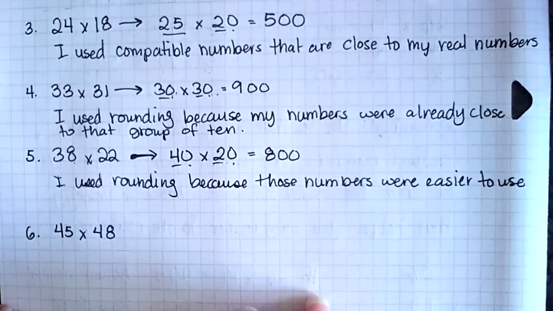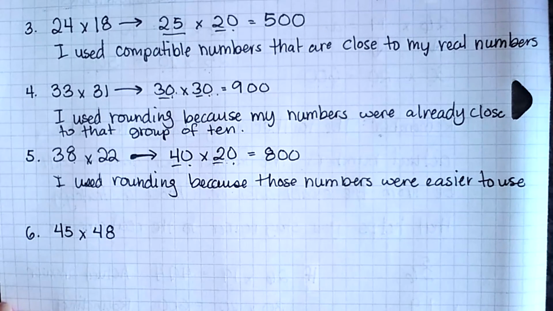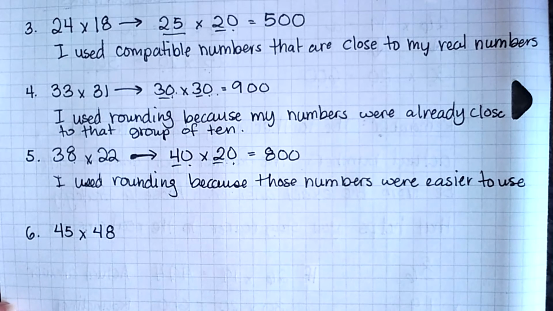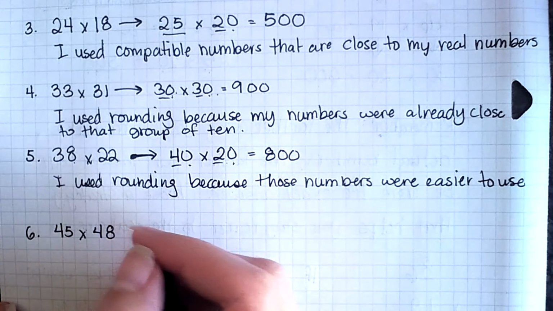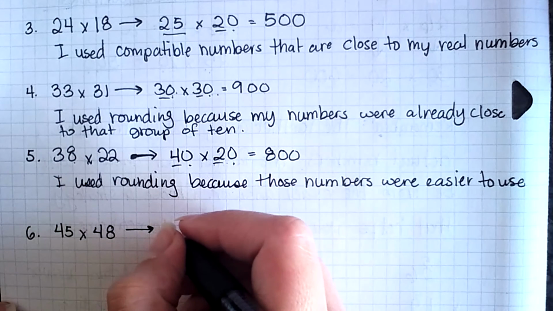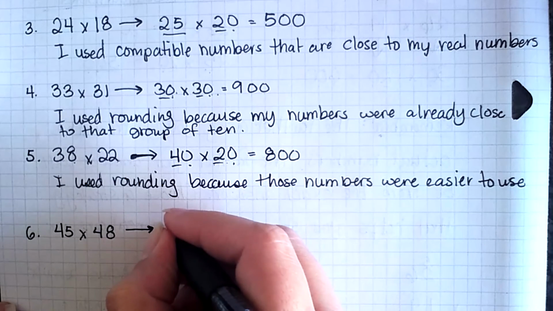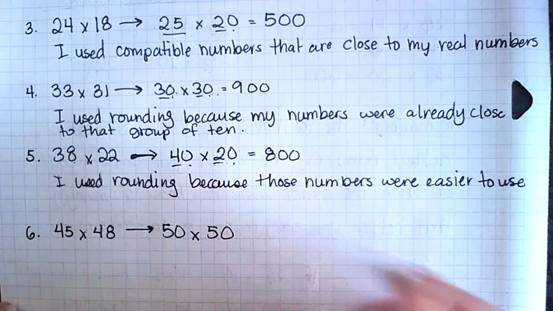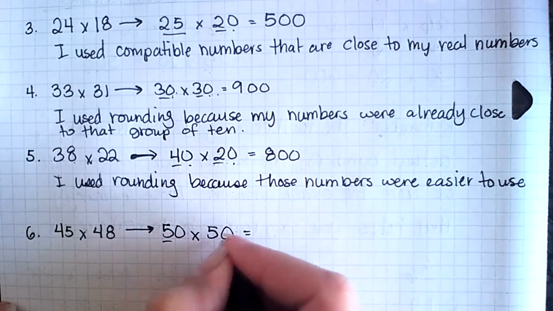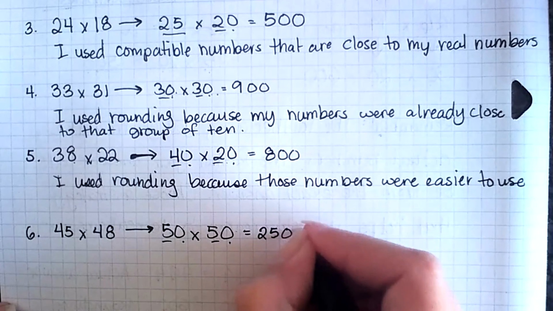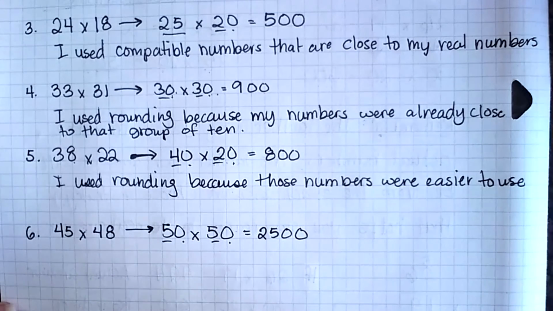And for 45 times 48, for this one, I will also use rounding. And I will do 50 times 50. Now I know 5 times 5 is 25, plus 2 zeros there, so 2 zeros here.